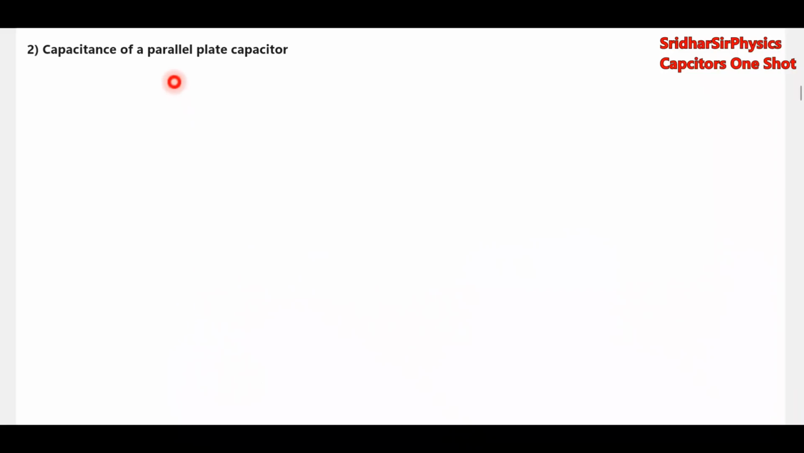Next, capacitance of a parallel plate capacitor. This is an ideal one. We will find out its capacitance. This is a parallel plate capacitor.